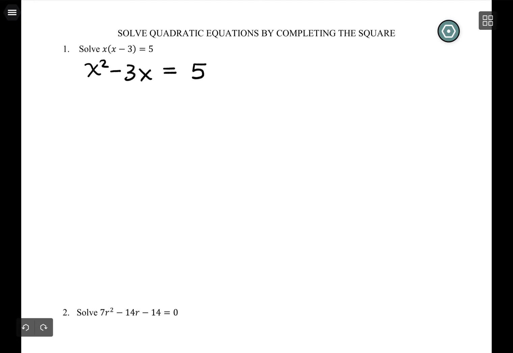Okay, so we want to isolate the x squared and the x term, and with an equation, this is exactly how I do it. Instead of leaving the 5 with the x squared and the x term, I move the 5 to the other side. I luck out here because it's already been done for me. The second thing I'm supposed to do is make sure my leading coefficient is 1, and I actually luck out. This one's an easy one that I'm trying to start us with. The leading coefficient is already 1, so I don't have to do anything.